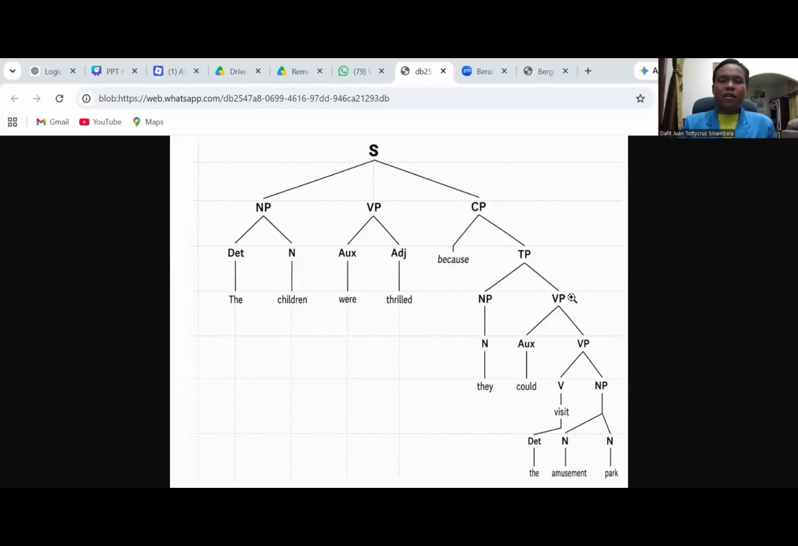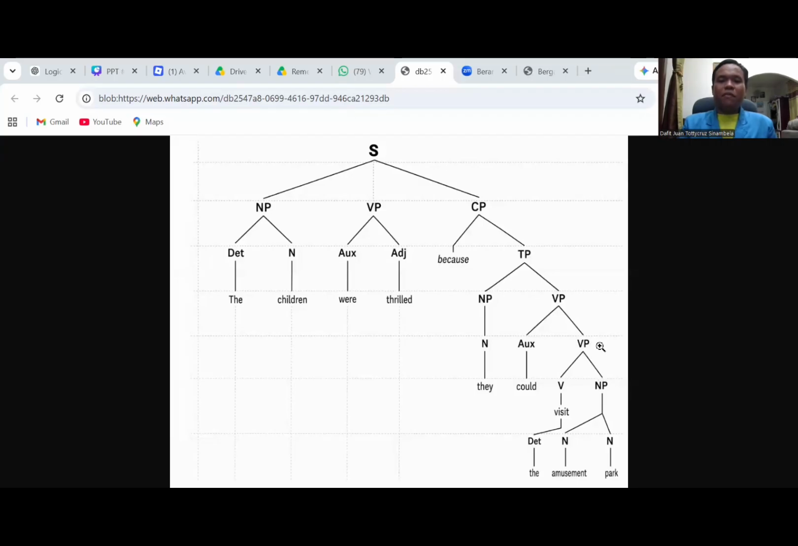The other branch is the VP here. It has other branches again, the auxiliary branch and the VP branch. The auxiliary branch is could, and the VP branch has other branches again, the verb branch and the NP branch. The verb branch is visit, and we go straight to the determiner branch, and the determiner is the. So we are back to the VP again.